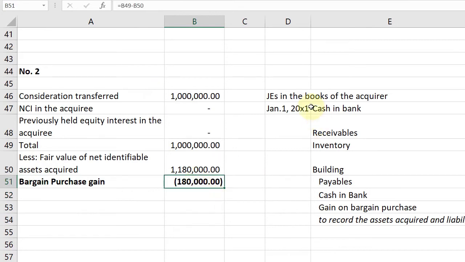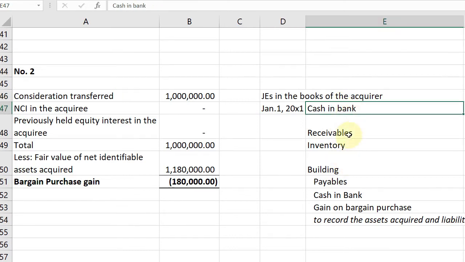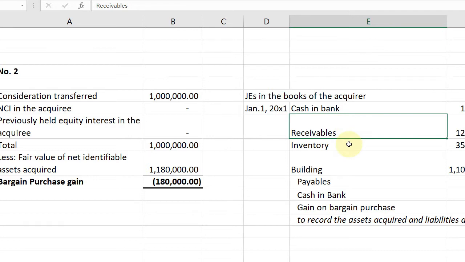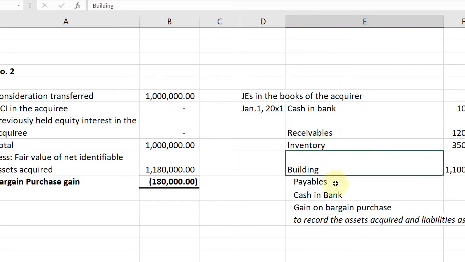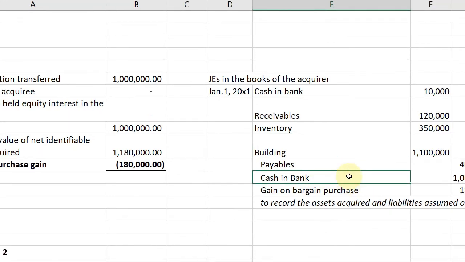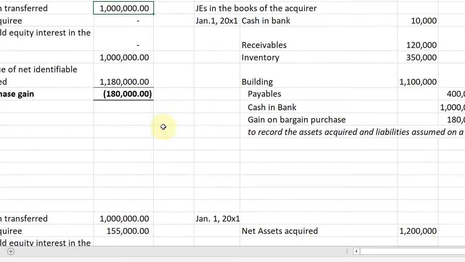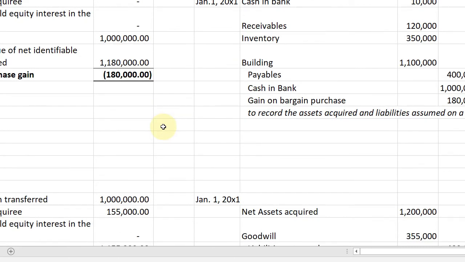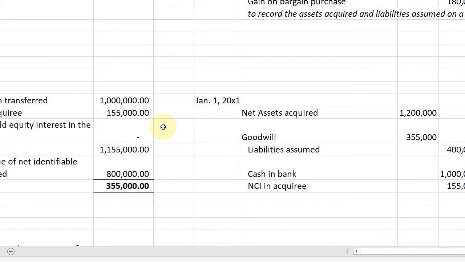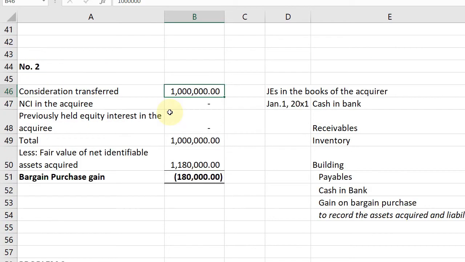So let's try journalizing it in the books of the acquirer. Again, you recognize the cash in bank of 10, receivables of 120, inventory of 350, building of 11. You recognize payable of 400, then the consideration transferred of 1 million, and then recognize gain on bargain purchase, which is 180,000. XYZ sold its assets for only 1 million, but their real value is 1,180,000. Perhaps they were really desperate. Better than no one buying. So, that ends problem 1.